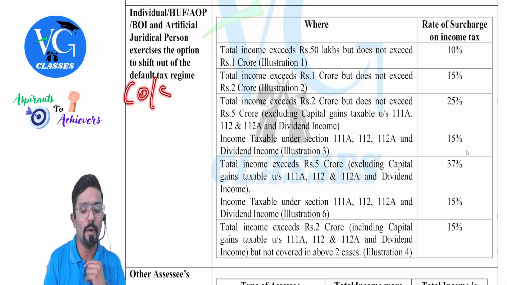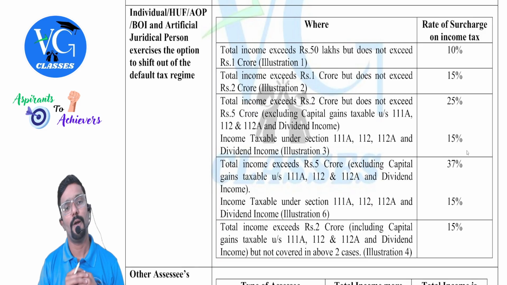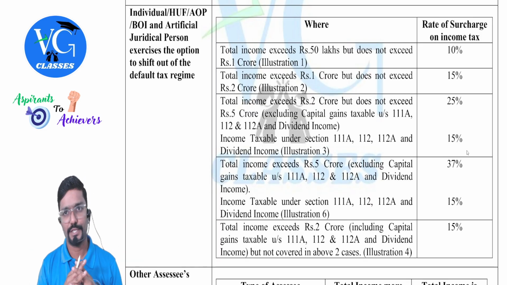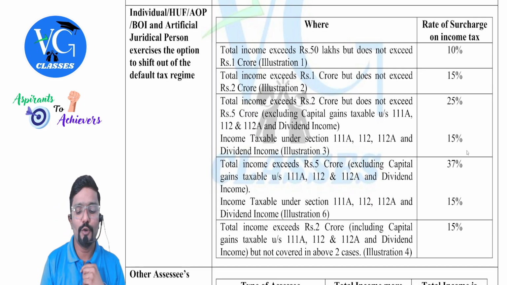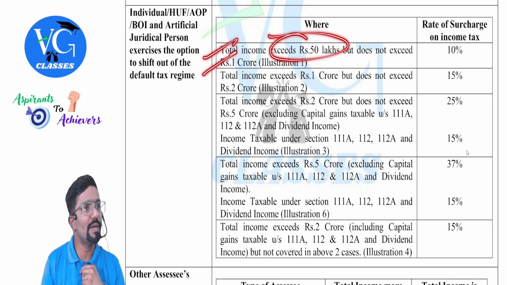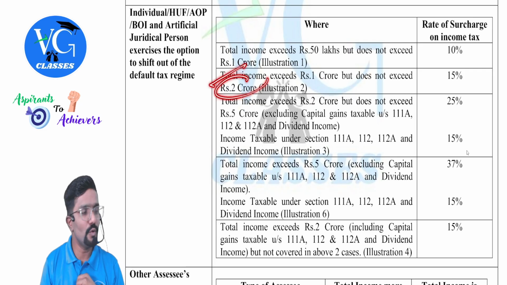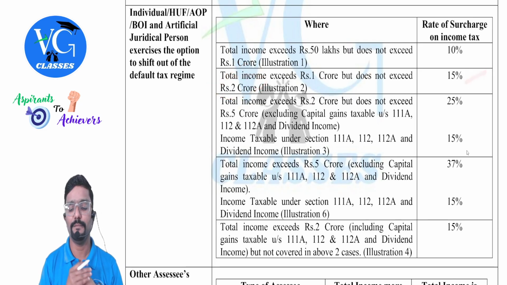Means they are following which scheme? Optional scheme. Okay. Up to 50 lakh, no surcharge. If the total income is up to 50 lakh, no surcharge, guys. Yes, sir. Next, what if total income is more than 50 lakh but up to 1 crore? Surcharge at 10%. More than 1 crore up to 2 crore, surcharge at 15%.